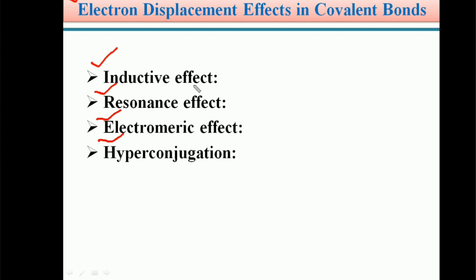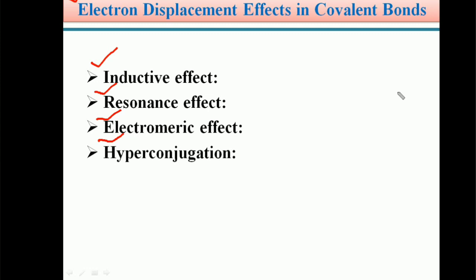So in an organic molecule, if heterolysis takes place, ions are formed, cations or anions. The stability of the cations we can explain with the help of inductive effect.